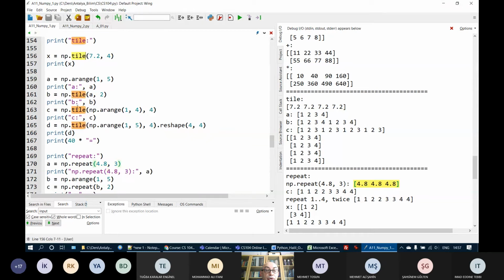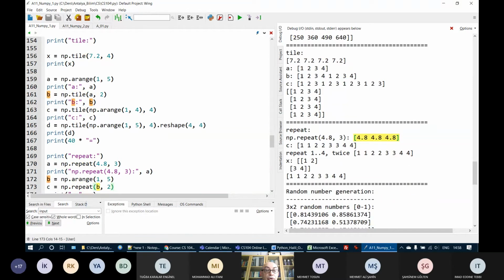Here, whether to use tile or repeat doesn't matter, but if the first parameter in tile or in repeat is an array, then it matters. In one, it just repeats 1, 2, 3, 4, 1, 2, 3, 4. In the other one, it is 1, 1, 2, 2, 3, 3, 4, 4. Okay. This is what repeat does, and this is what tile does. In both, the input is an array which contains 1, 2, 3, 4. 1, 2, 3, 4 tile 2 will create this. 1, 2, 3, 4 repeat 2 will create that one.